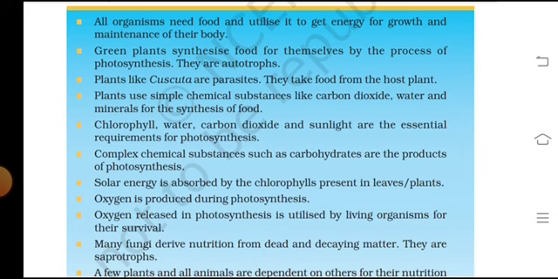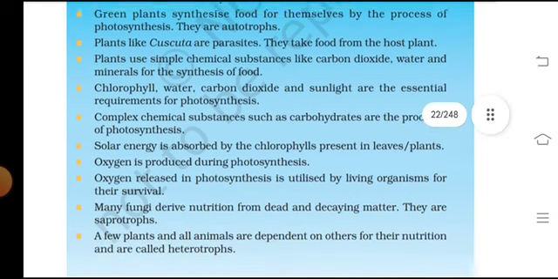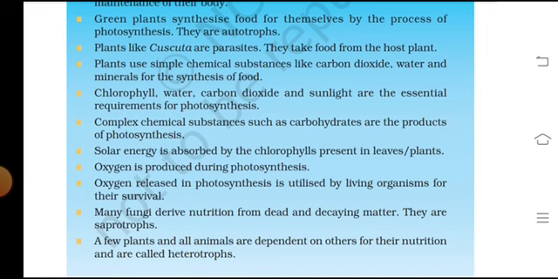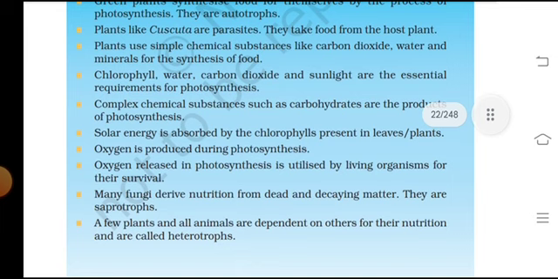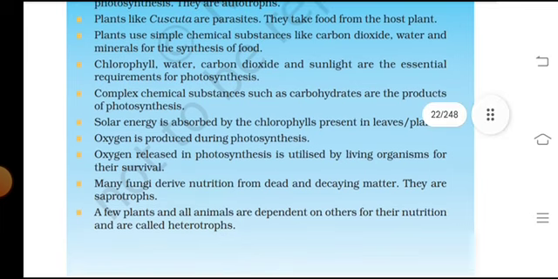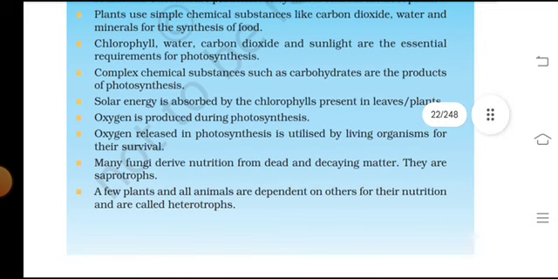for growth and the maintenance of their bodies. Green plants synthesize food themselves by the process of photosynthesis; they are autotrophs. Plants like the cuscuta are parasites, and they take food from host plants. Plants use simple chemical substances like carbon dioxide, water and minerals for the synthesis of food, and chlorophyll.